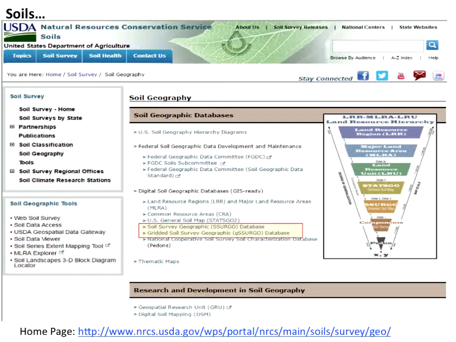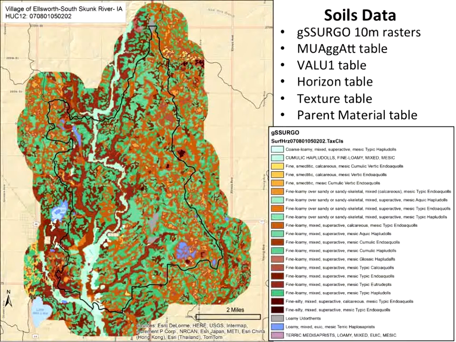But we take great advantage of the soils data that are available, especially the rasterized soils data, the gSSURGO data that's available from the NRCS, and of course the full complement of the Soil Data Mart data structure that's available as well. Here's a simple map of a single soil property. This is taxonomic class, I believe. But here are the tables that we access when we assemble the data for the soils database in the ACPF.